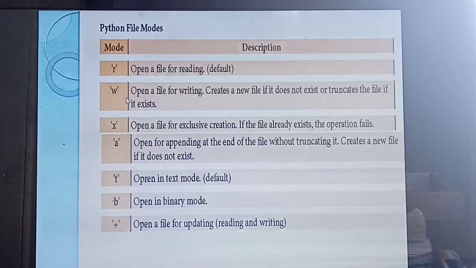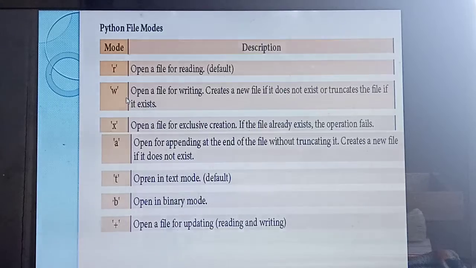It will return in bytes. Binary, bytes. Okay. So when you open some images, pictures or anything, at that time you specify binary mode. Then the plus symbol. Plus symbol is mainly for updating. So if you need to update something in the file, you should specify which one?